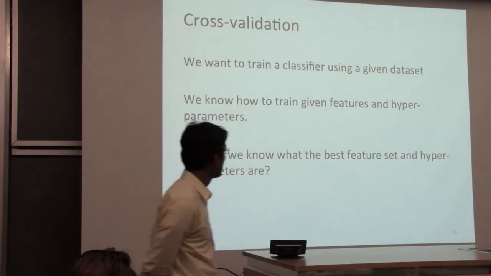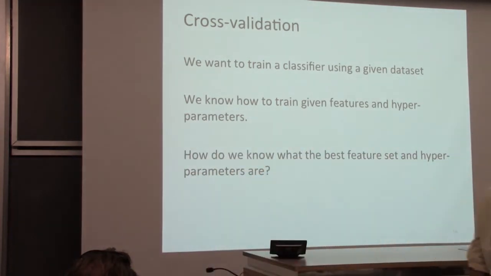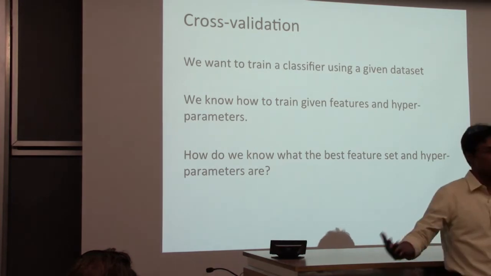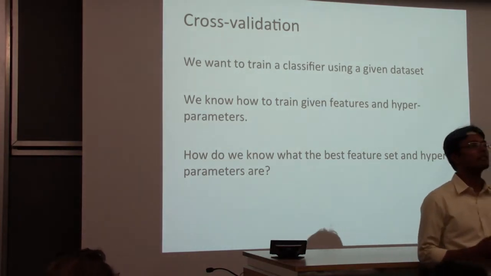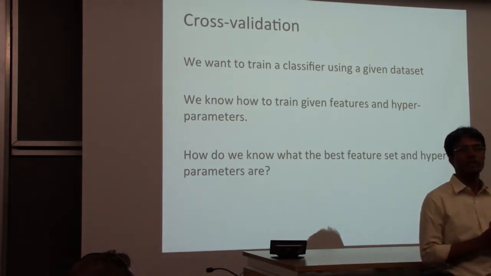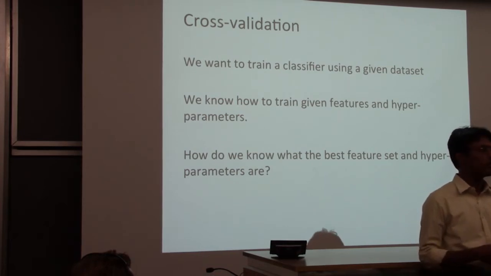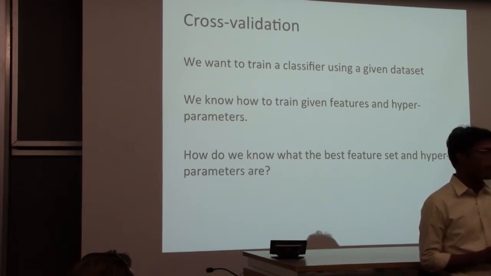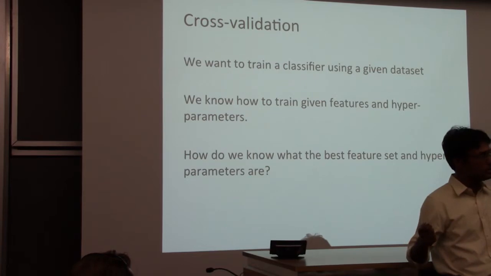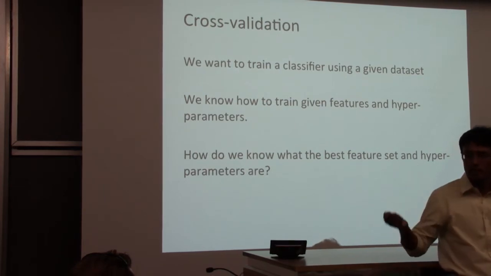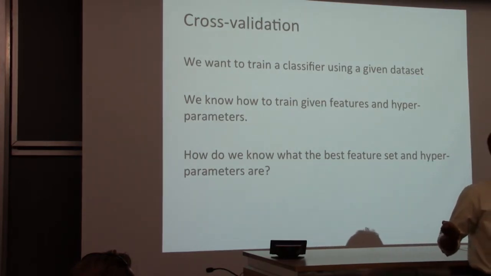So we want to train a classifier given a data set, and we want to evaluate it on future examples. Typically, we don't have a consistent set of future examples, so we approximate it using a test set. So we train using a training set and evaluate how good the model is on a test set. In theory, I could do the following. I pick a value of a hyperparameter, let's say C for SVM, train on the entire training set, evaluate it on the test set. Then I change C, train on the training set, evaluate it on the test set. And then I pick the C that gives me best test set performance and say that is the best one out there. Does anyone see anything wrong with that?